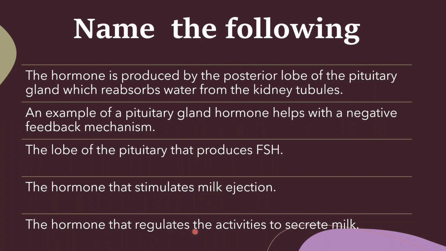The hormone that regulates the activities to secrete milk, don't confuse with that. To secrete milk, that is prolactin. That is also a gonadotropic hormone. But the hormone that stimulates milk ejection, which hormone? That is oxytocin.